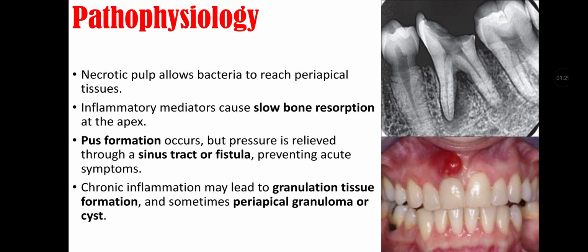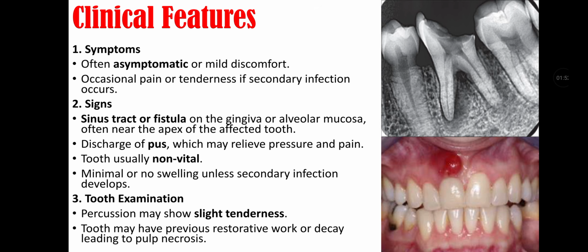Pathophysiology of chronic alveolar abscess. Necrotic pulp allow bacteria to reach periapical tissue. Then there are inflammatory mediators that cause slow bone resorption in the apex. As a result, pus formation occur. Pressure is relieved through a sinus tract or fistula, preventing acute symptoms. Chronic inflammation may lead to granulation tissue formation and sometimes periapical granuloma or cyst.